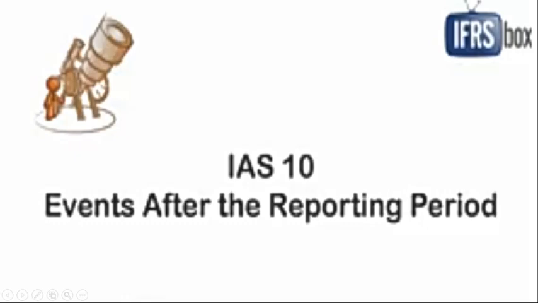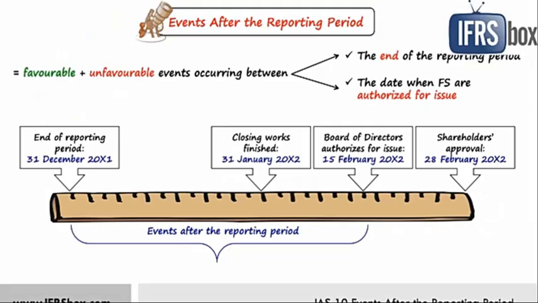IAS 10, International Accounting Standard 10, events after the reporting period. Events after the reporting period, what does it mean? So these are the events which could be favorable events, that is, the company may be gaining from these events, or unfavorable events, the company may be losing money out of these events, occurring between the end of the reporting period and the date when financial statements are authorized for issue.